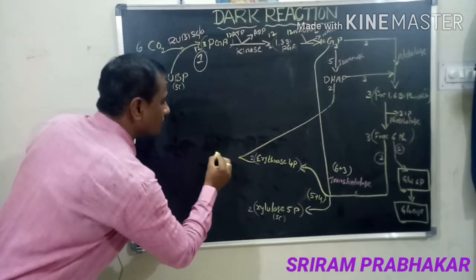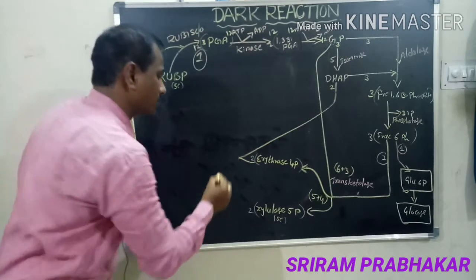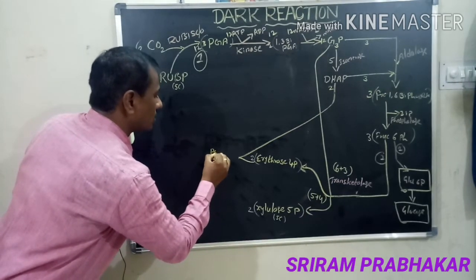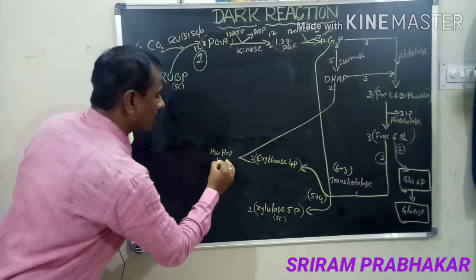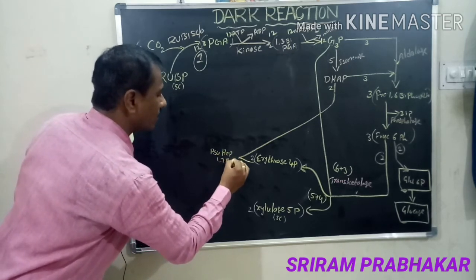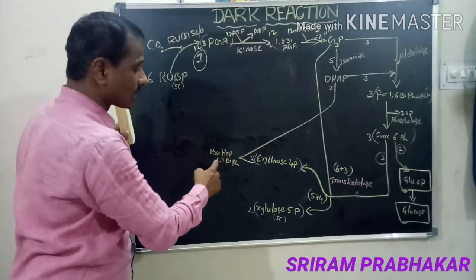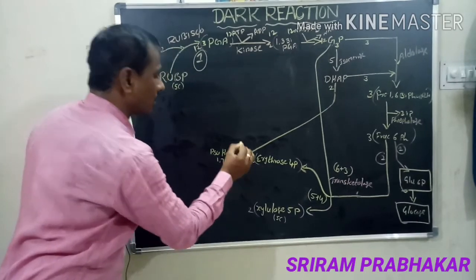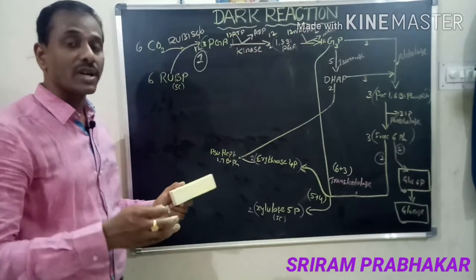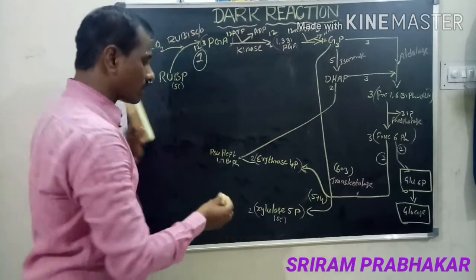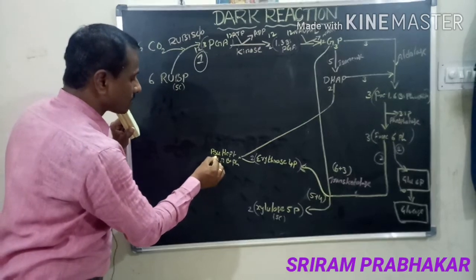It gives the pseudoheptulose 1,7 bisphosphate. Pseudoheptulose 1,7 bisphosphate. Why can we call it pseudo? It is a 7 carbon compound. It is unstable. It lost its phosphate.